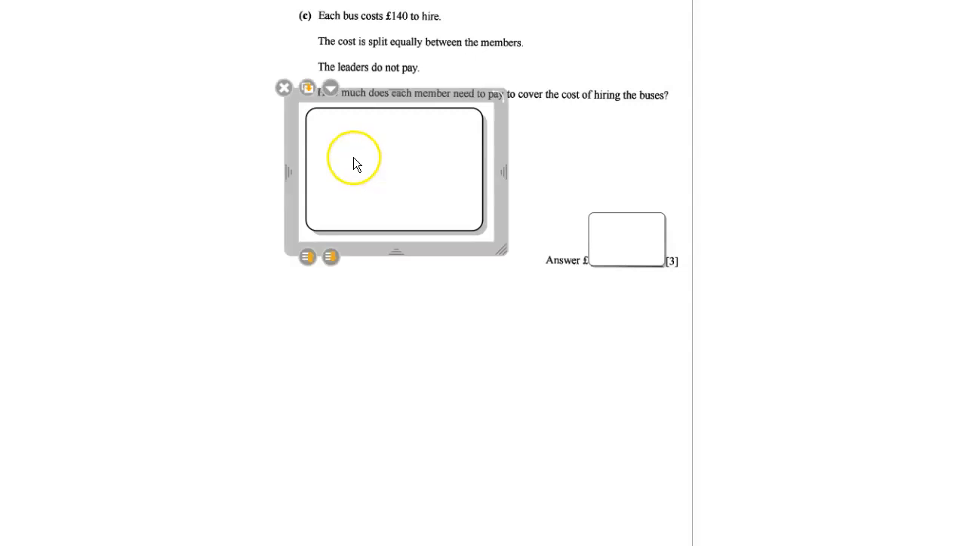So for question C, it says each bus costs £140 to hire. The cost is split equally between the members. The leaders do not pay. How much does each member need to pay to cover the cost of hiring the buses? So for the first step, we would have to do 5 times 140. So that's 5 buses at £140 each. So the total cost of the buses would be £700.